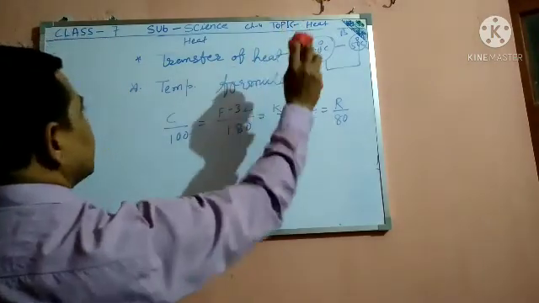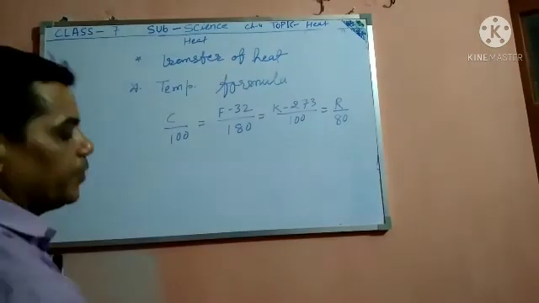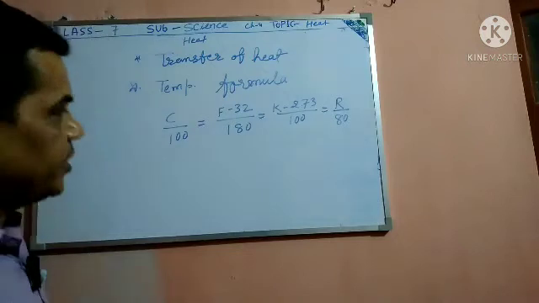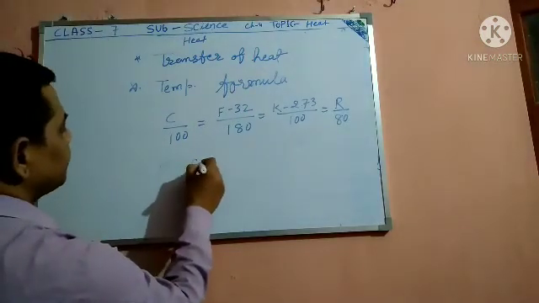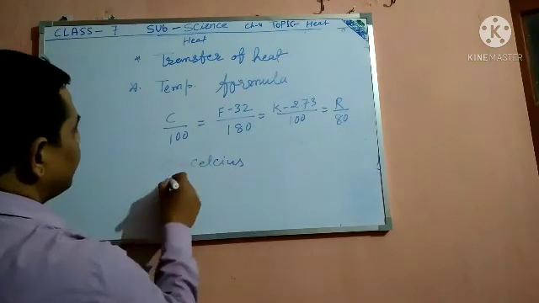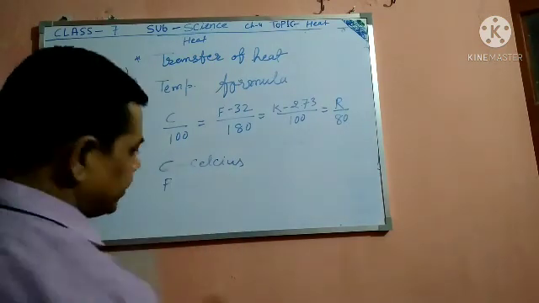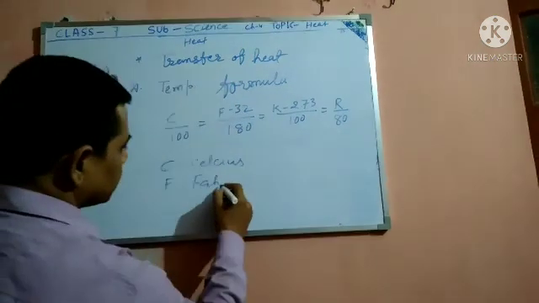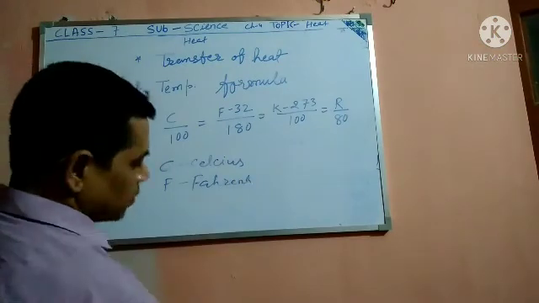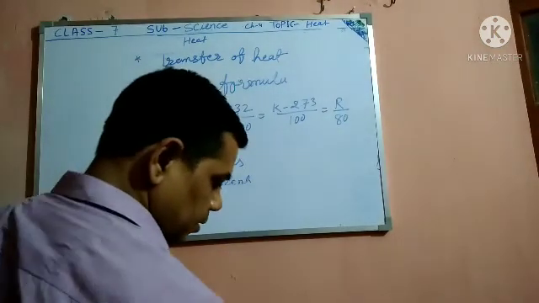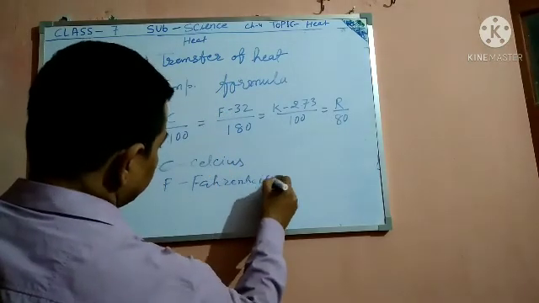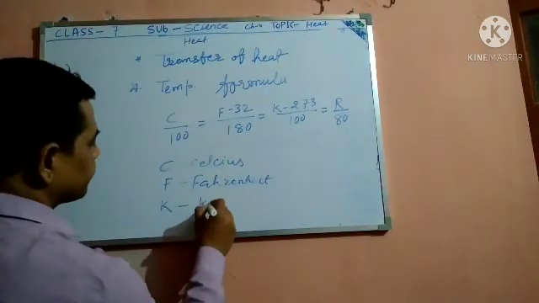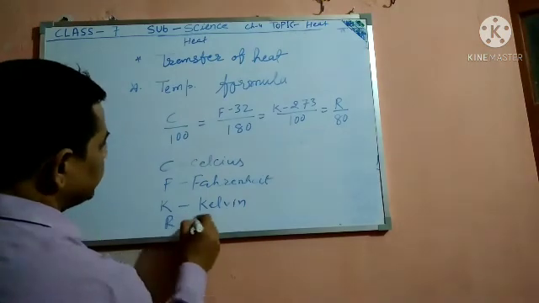Now another term is explained, the temperature formula. Transfer of heat is completed, and now the temperature formula. C is Celsius, F is Fahrenheit, K is Kelvin, and R is Reaumur.